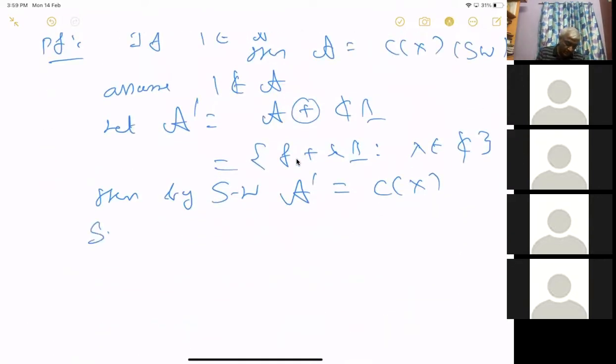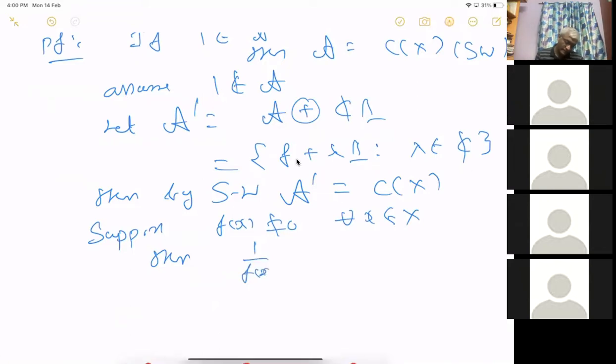Suppose f of x is not equal to 0 for all x in X. I want to say this is not possible. Then f is invertible. Then 1 by f of x is in C of X, right? So this is, sorry, 1 by f of x for